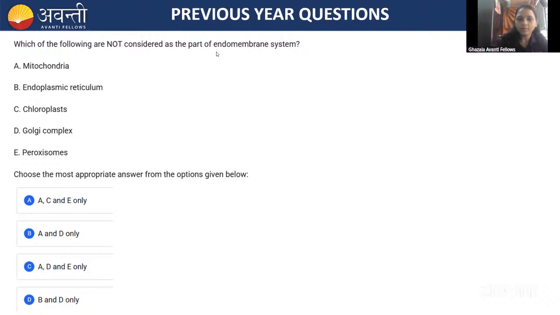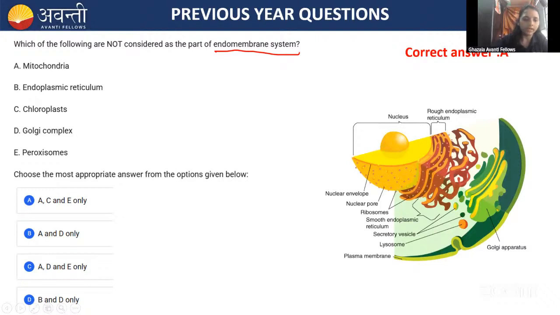Fine. The endomembrane system, guys. The correct answer is A only. Not C, A. See here. Mainly, the double membrane organelles will not come under the endomembrane system. So that's why we are removing the mitochondrial membrane and also the chloroplast. Both are double membrane, and the peroxisome also does not come under the endomembrane system.